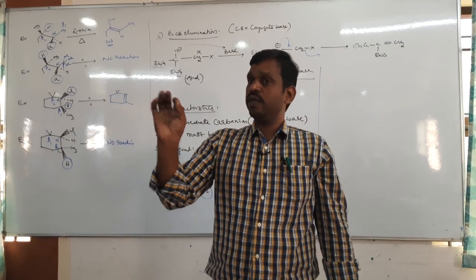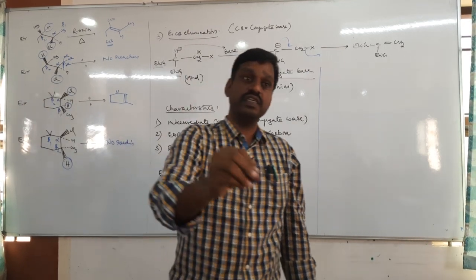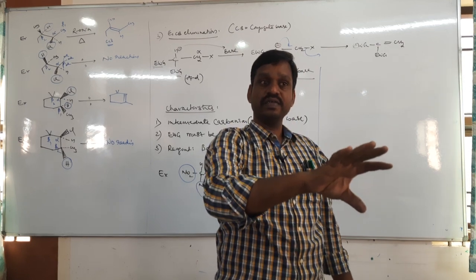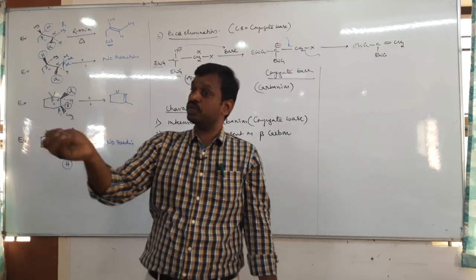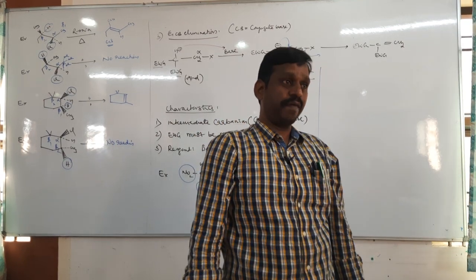That means no additional atoms or groups are added.